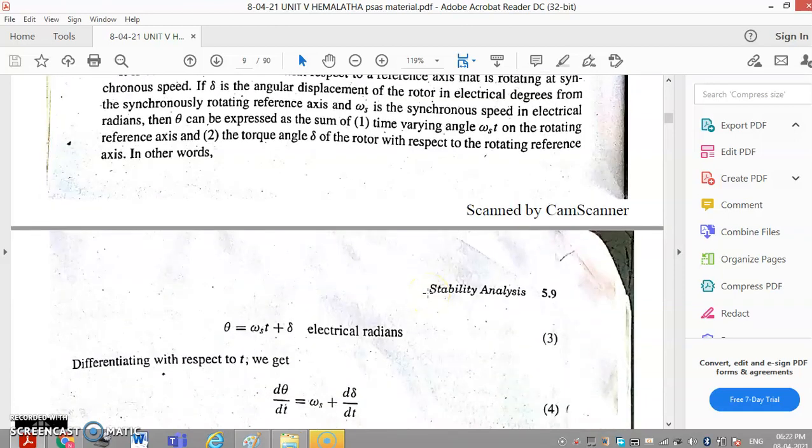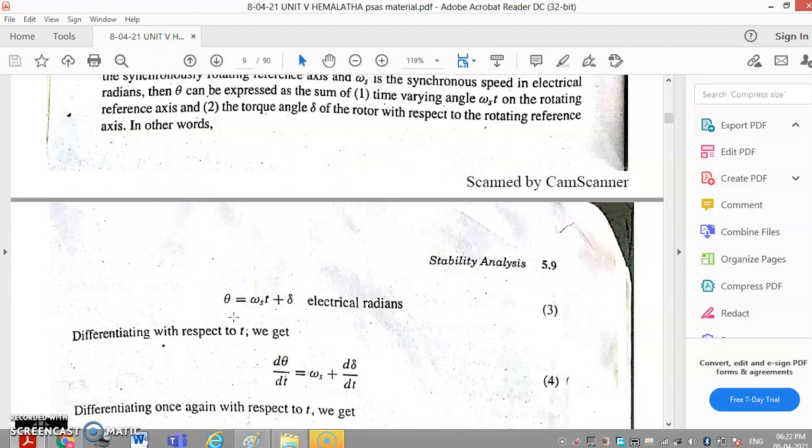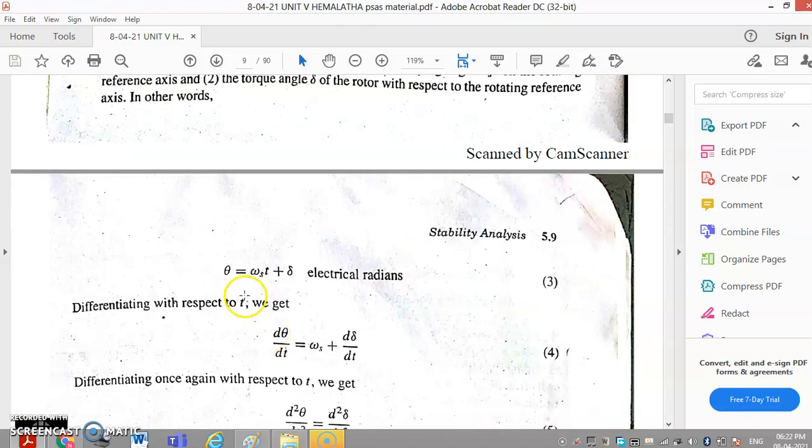In other words, writing the equation for theta, the angle theta is equal to omega st plus delta. The unit is electrical radians. When we differentiate equation number 3 with respect to time, we get d theta by dt equal to omega s, since differentiating omega st with respect to time gives omega s, plus d delta divided by dt.